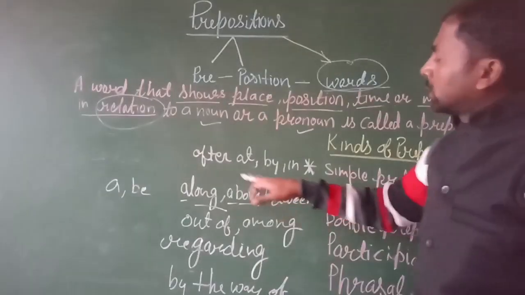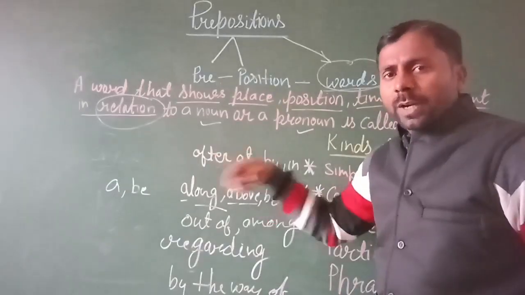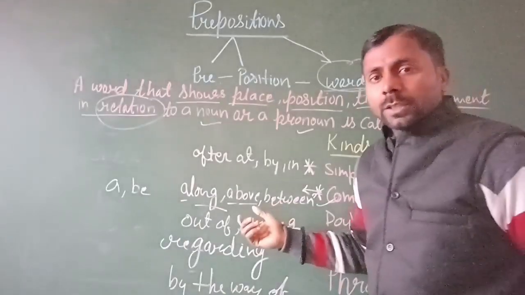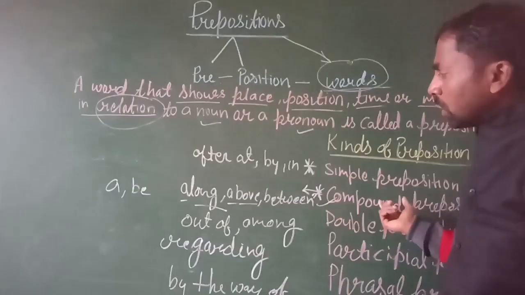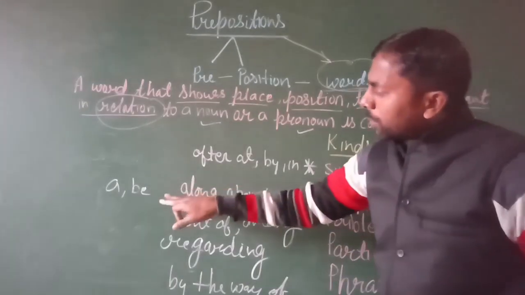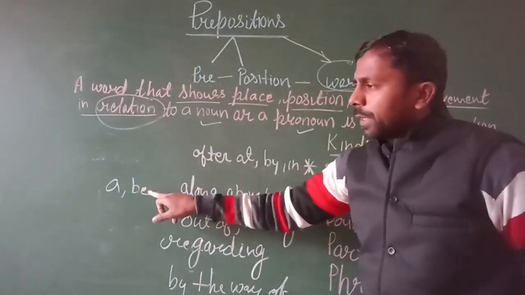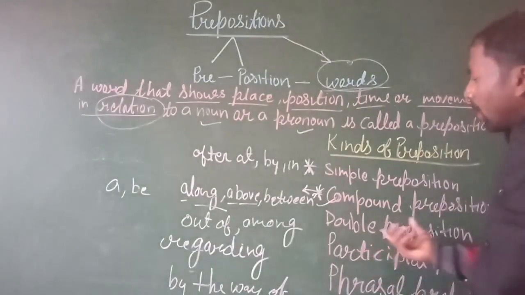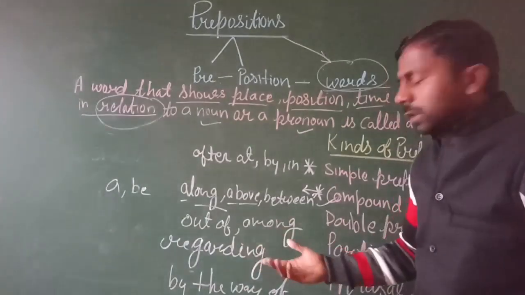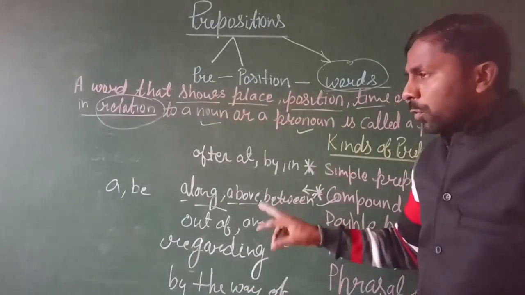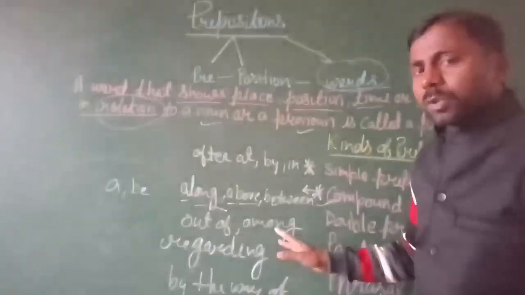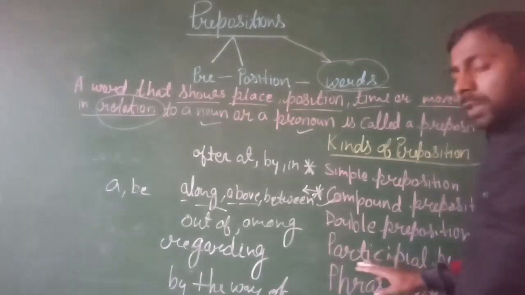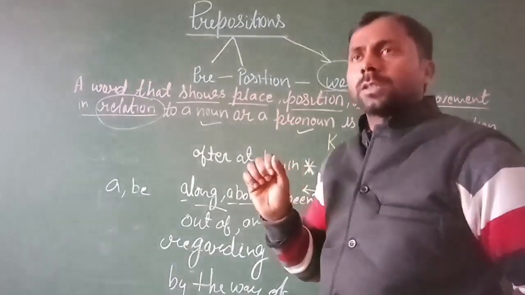Simple preposition: when we use a preposition word in a simple way in a sentence, that is called a simple preposition. Second is the compound preposition: when we add some words with the help of a and b and make a new preposition word, that is known as a compound preposition. Double preposition: when we join two preposition words and make one preposition, that will be a double preposition.